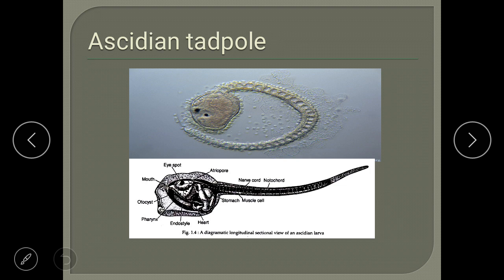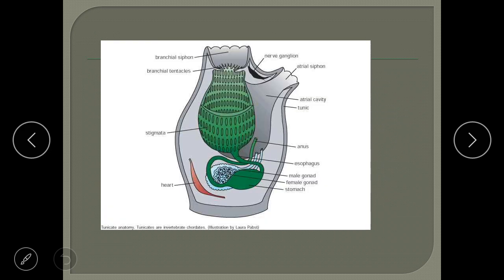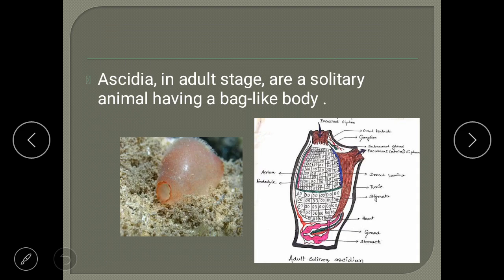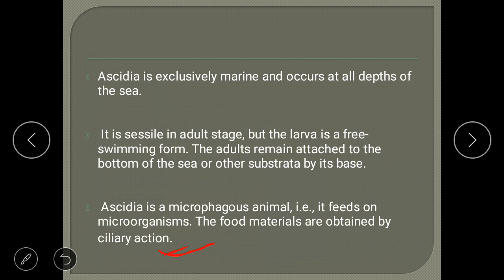If you see the structure, you can say that they can show some movement. The tadpole has a tadpole-like structure, plus it has a long tail. If they have a long tail, definitely they should show motility in the water, right? Okay, so now you know how they move or the development stage, and then how they feed, or what they eat.